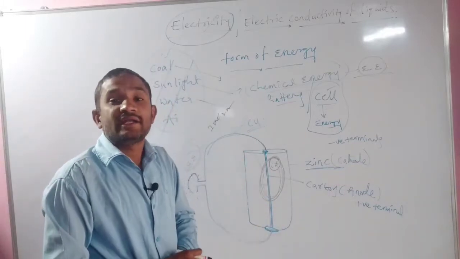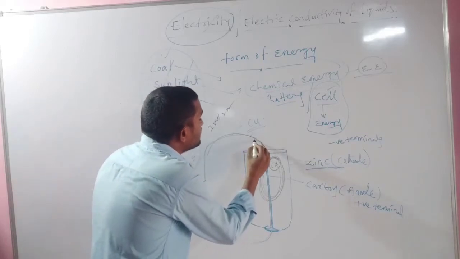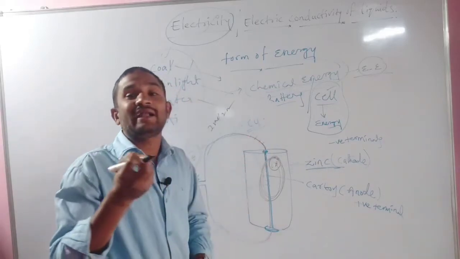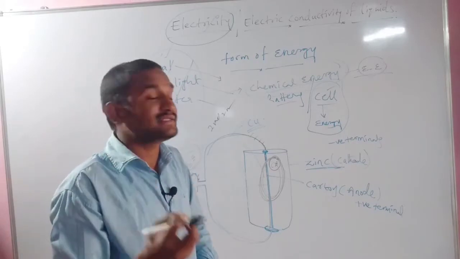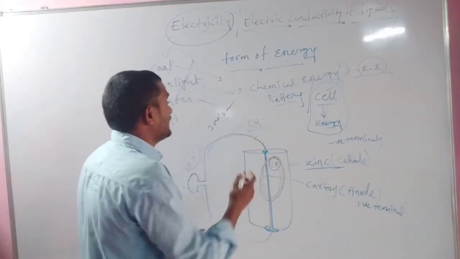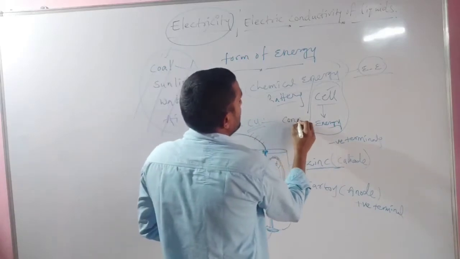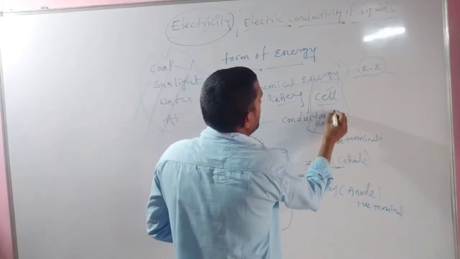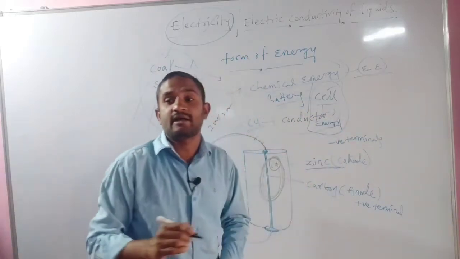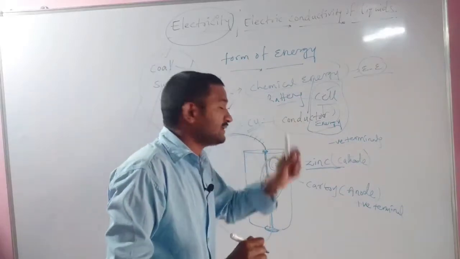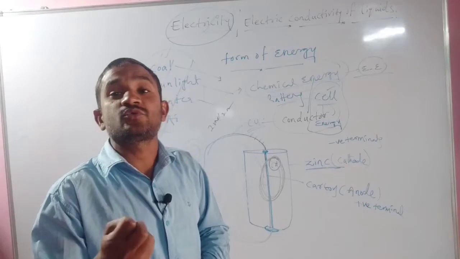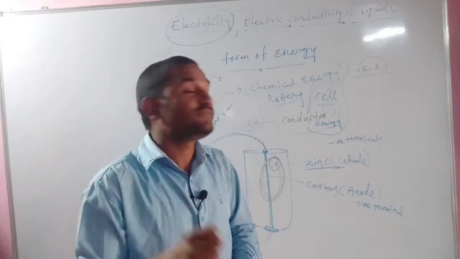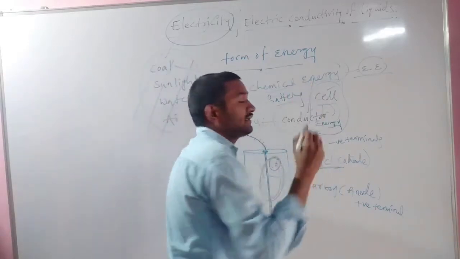That means they allow the electric current through them. That's why we consider these copper wires as conductors, electrical conductors. A conductor is something which allows electricity to pass through it.